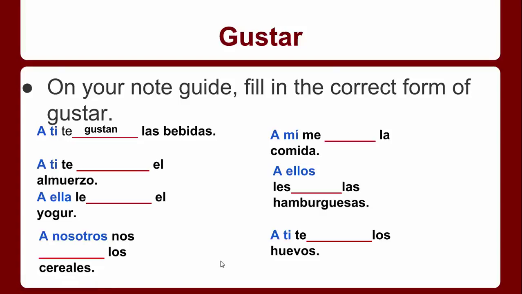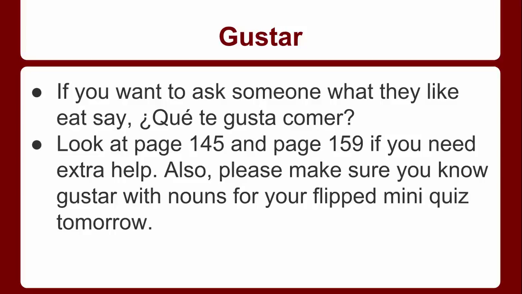Okay, so in Spanish, I would use the first one, a ti te gustan las bebidas, because bebidas is plural. I would say, a ti te gusta el almuerzo, a ella le gusta el yogur, a nosotros nos gustan los cereales, a mí me gusta la comida, a ellos les gustan las hamburguesas, y a ti te gustan los huevos. So hopefully you understand gustar.